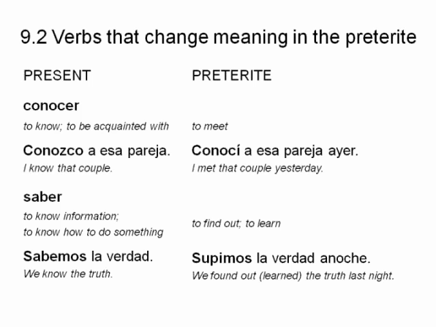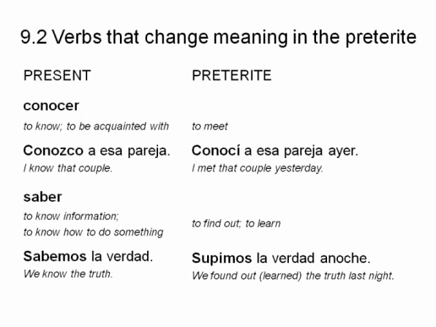For example, the verb conocer in the present tense means to know or to be acquainted with. Conozco a esa pareja. I know that couple. Now, in the preterite, though, it wouldn't be I knew or I became acquainted with. It means to meet, like to meet somebody. So, conocí a esa pareja ayer. I met that couple yesterday.